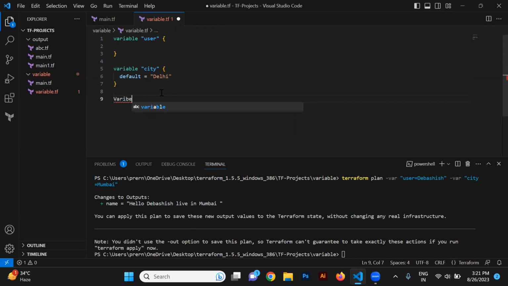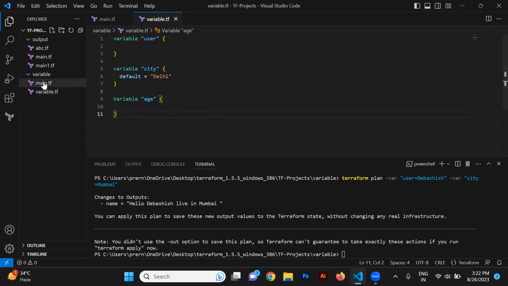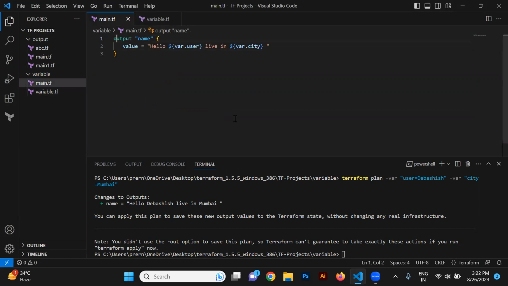Okay. So now after that, let's do the same thing again. I'm using a third variable here, and let's call it age, right? I'm defining this age here, and let me save this. And inside main.tf, hello, hello, Ashish, you can write this way now.